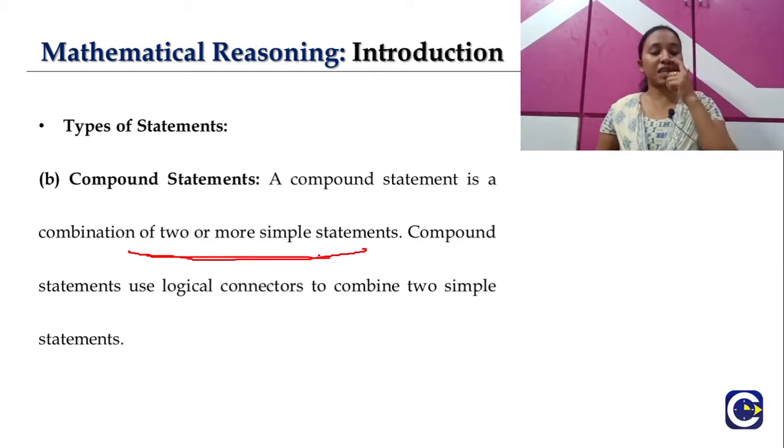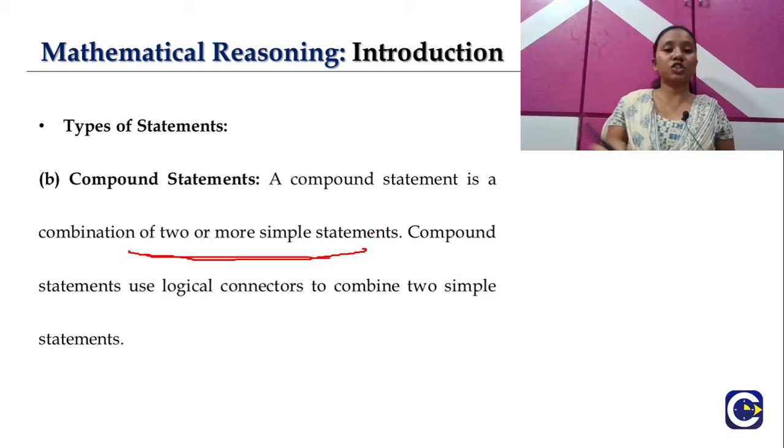These compound statements use the logical connectors to combine the simple statements. Without logical connectors, they won't be combined. So whenever you see any logical connectors, it is directly not a simple statement, and it will be a compound statement. These are the two types of statements: the first one is the simple statement and the next one is the compound statement.